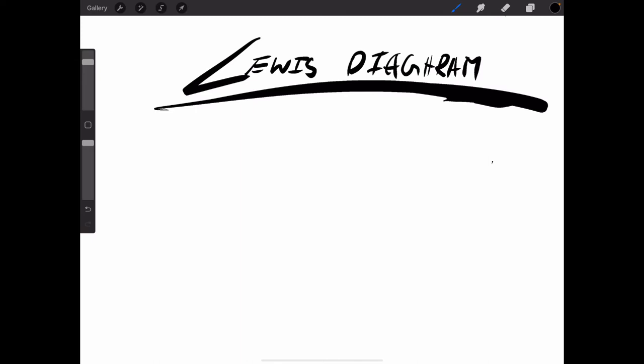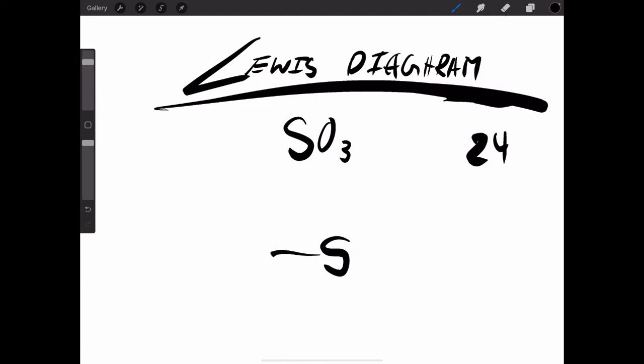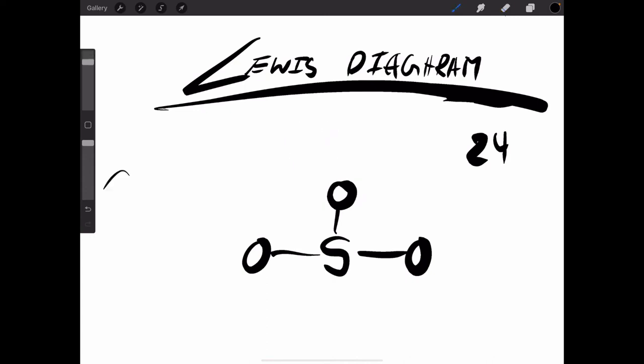How about SO3? Do you think? Sulfur has 6 valence electrons and all the 3 oxygens together have 18. So 18 plus 6 is 24 valence electrons. That's a lot. Then we identify the main element, which is sulfur. Then the single bonds to all the 3 oxygens. I'm just gonna keep it over here.